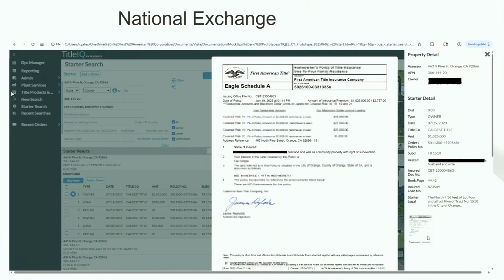This is how the policy document image looks on the right-hand side, which is actually pretty big sometimes. I think that's all for today.